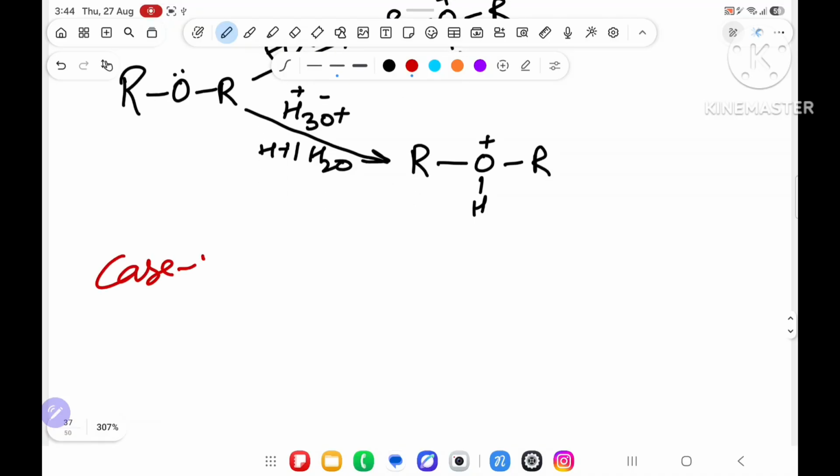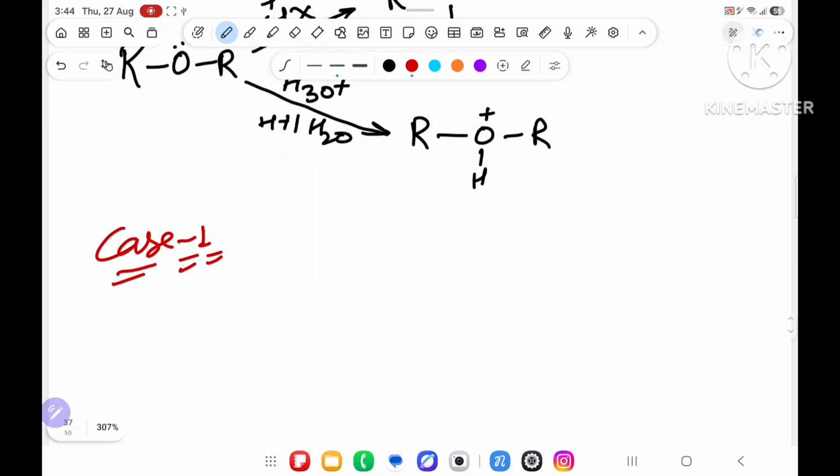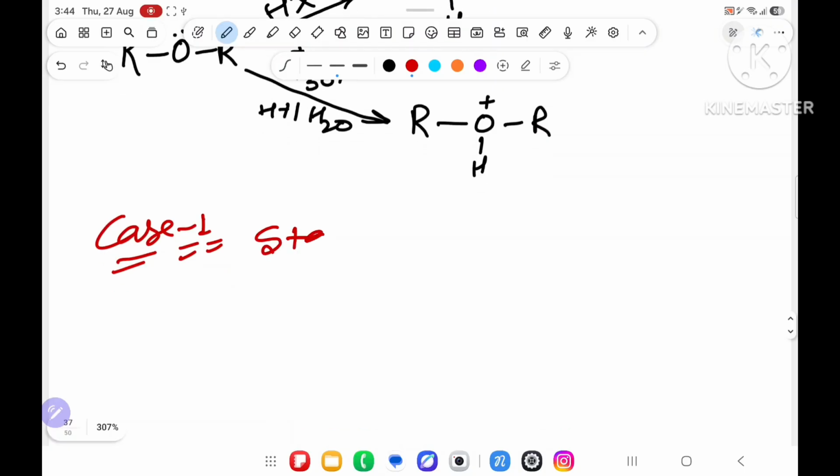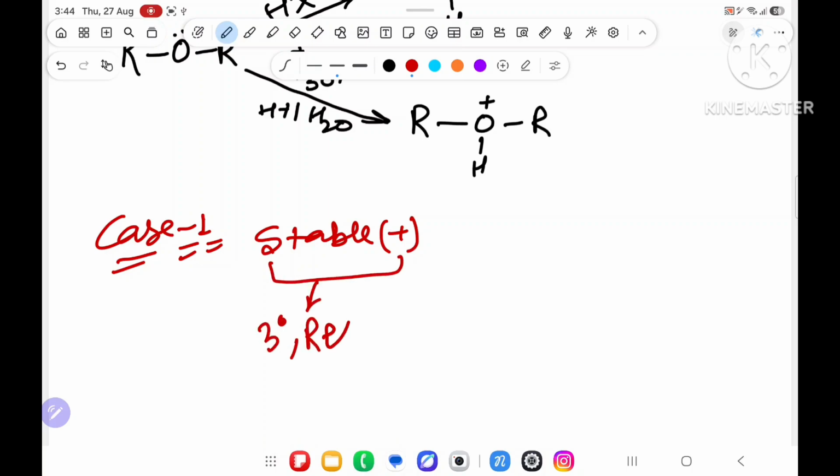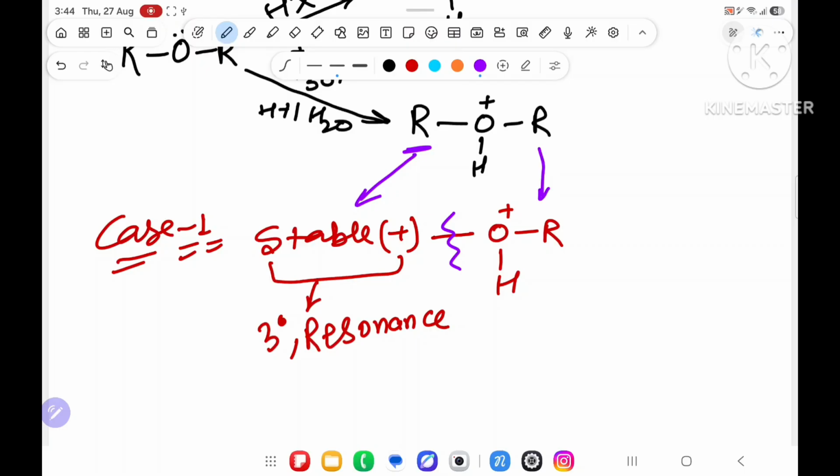The first case, number 1. In case number 1, if you will get a stable carbocation R plus, how will it be stable? Either it will be 3 degree or it will follow resonance. And over here O, R plus and H. Then you will break it from here. If one side R is stable and one side R is something like that, then you will break like this.